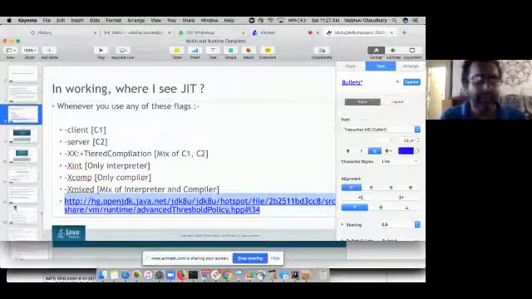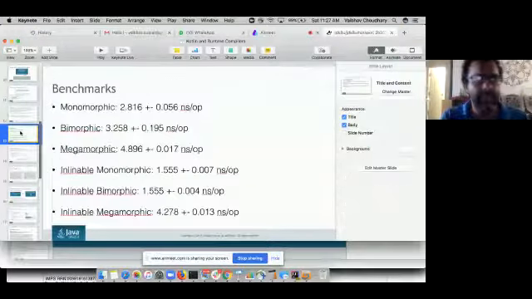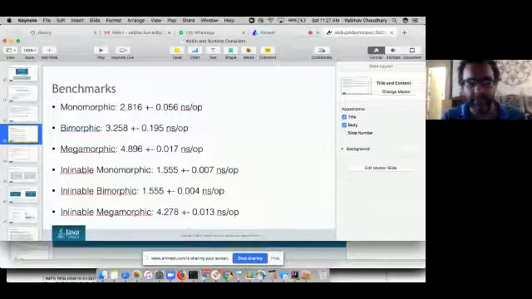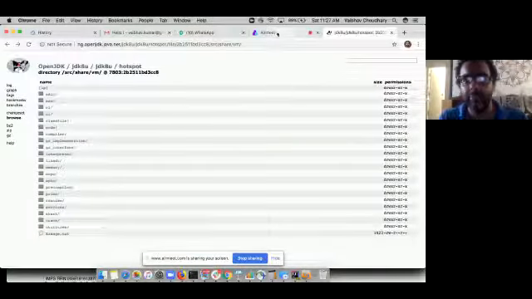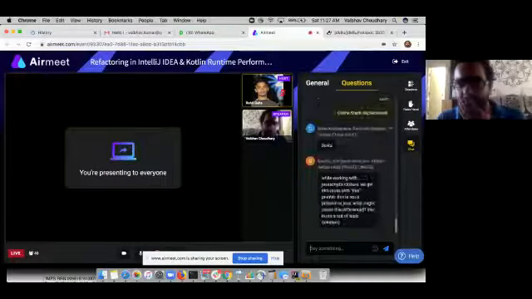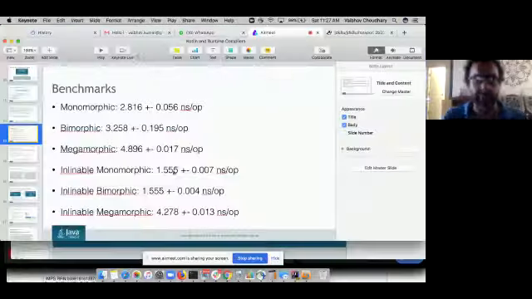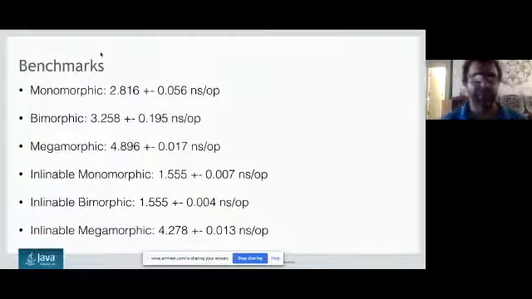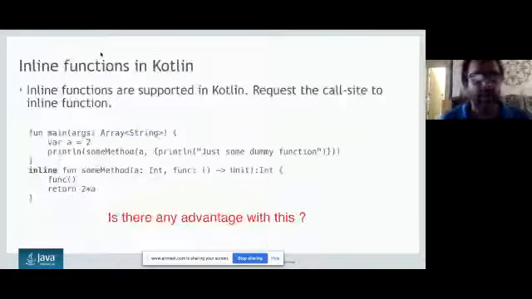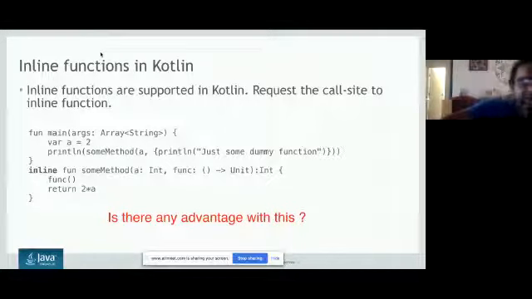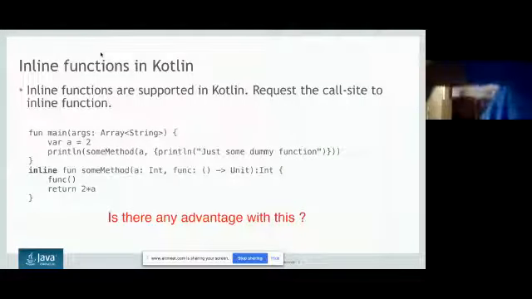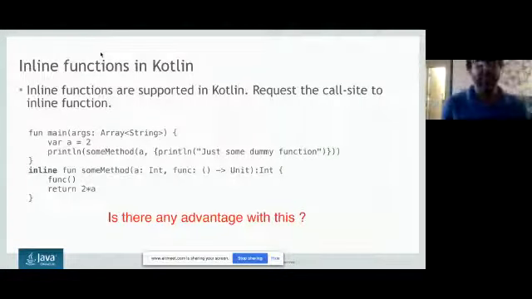Yeah. So taking back the slides and starting back, I will come back to the question later. Okay, I'll come back to the question later. So hopefully so far so good. Now, yeah, someone asked me about the inline function in Kotlin, right? Just that question came and the slide came.